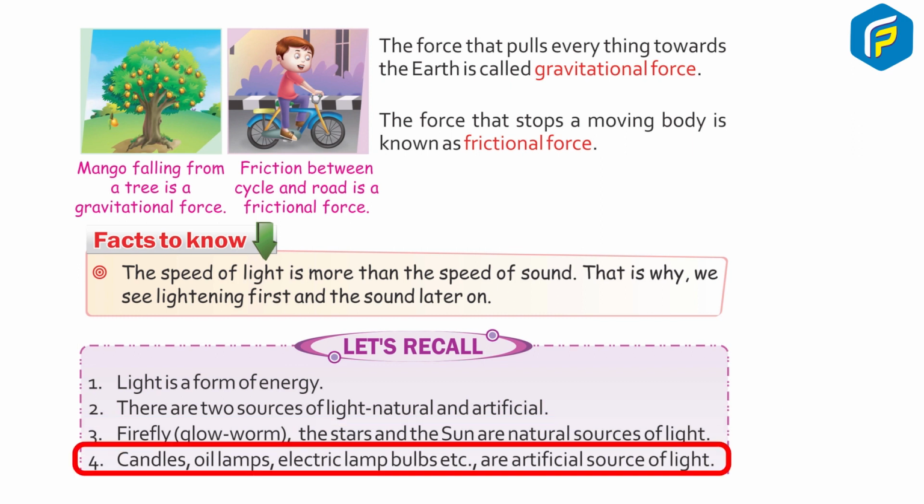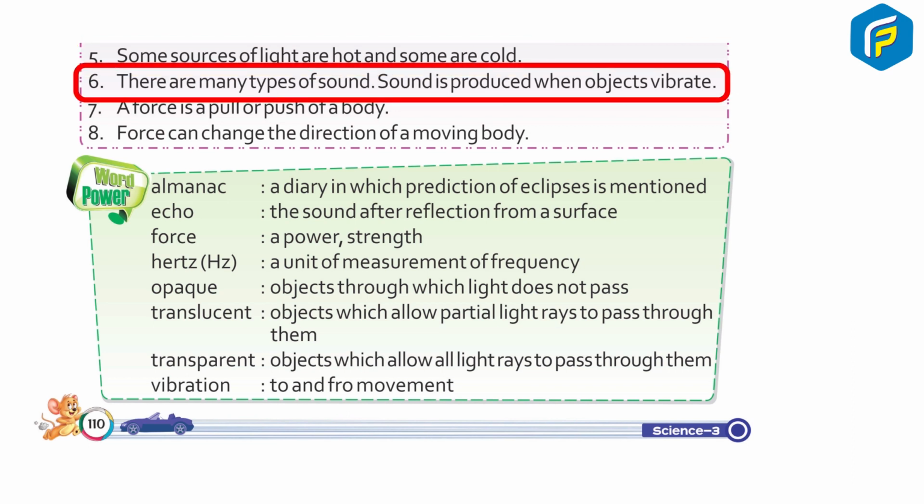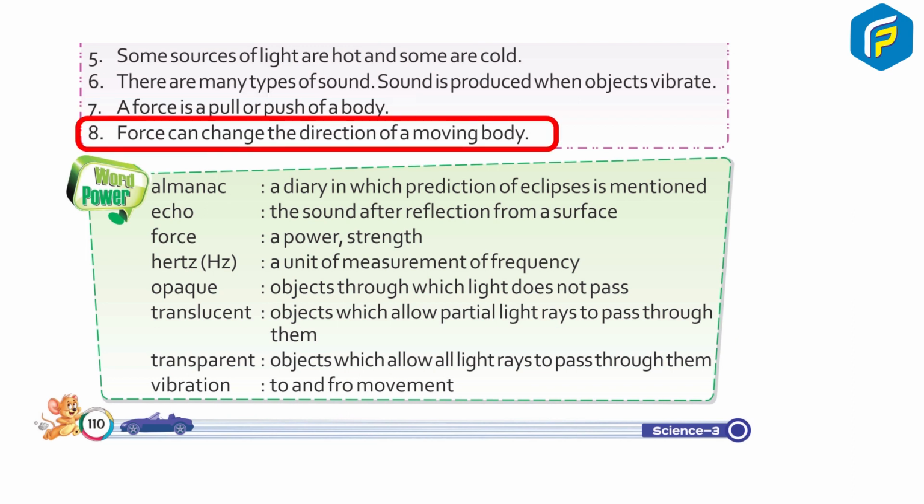4. Candles, oil lamps, electrical lamps, bulbs, etc. are artificial sources of light. 5. Some sources of light are hot and some are cold. 6. There are many types of sound. Sound is produced when objects vibrate. 7. A force is a pull or push of the body. 8. Force contains the direction of a moving body.